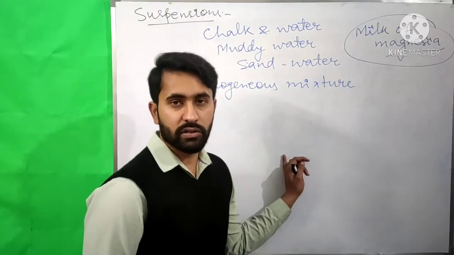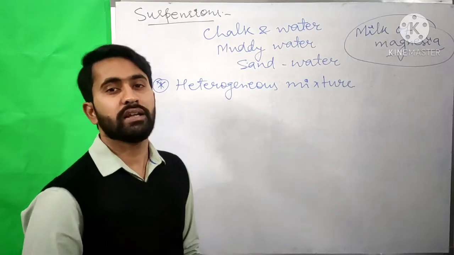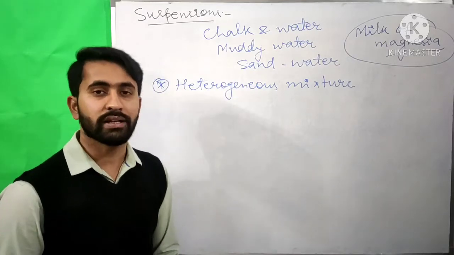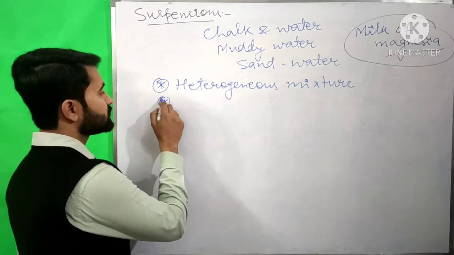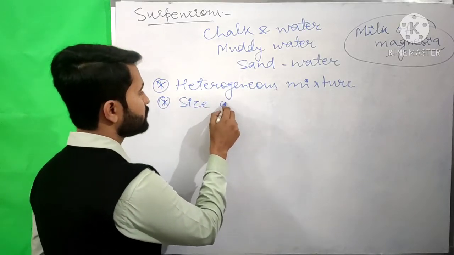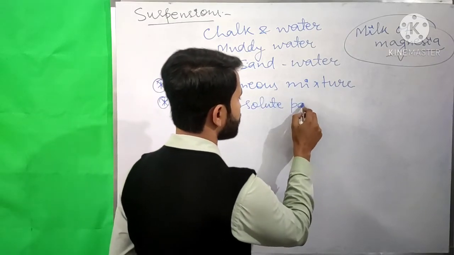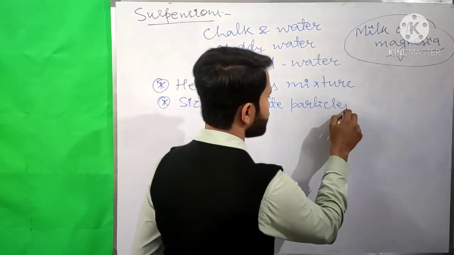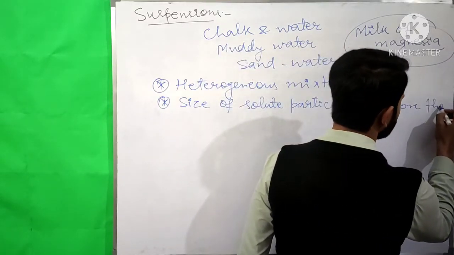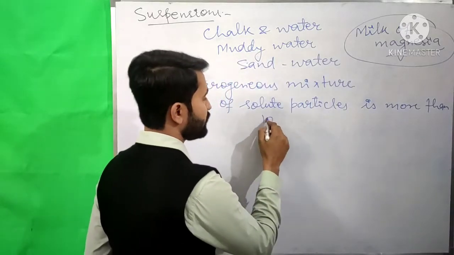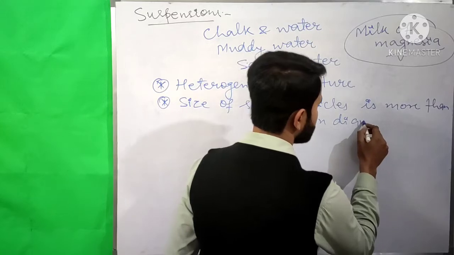Now the size of the particles in the case of a suspension is very large. The size of solute particles is more than 100 nanometer in diameter.